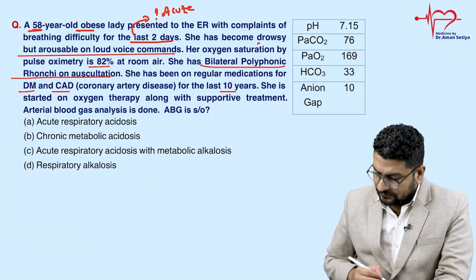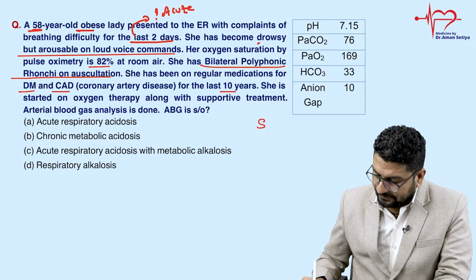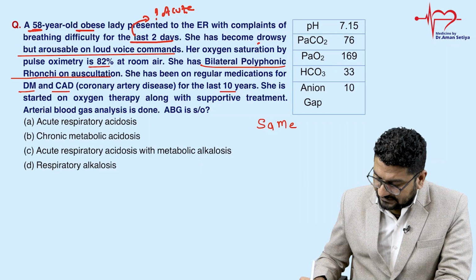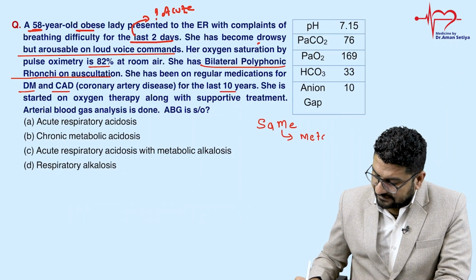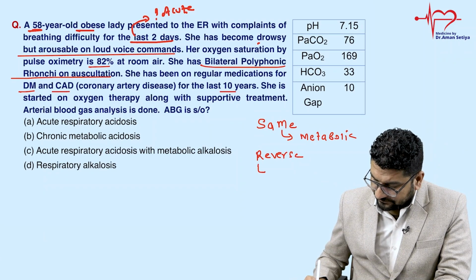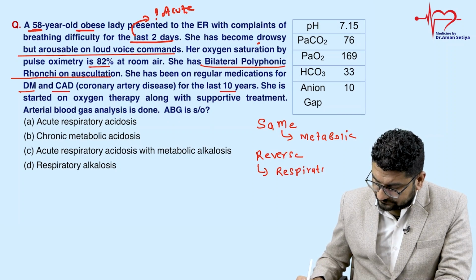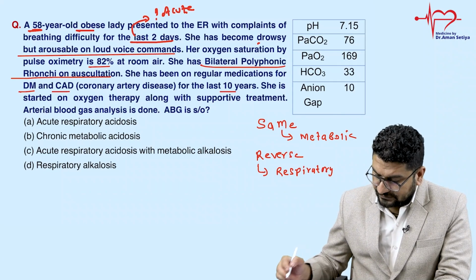ABG is given below. So, I told you before in our app also, if pH and PCO2 move in the same direction, then the disorder is metabolic. And if pH and PCO2 move in reverse direction, then the disorder is respiratory. So just look at the question carefully.